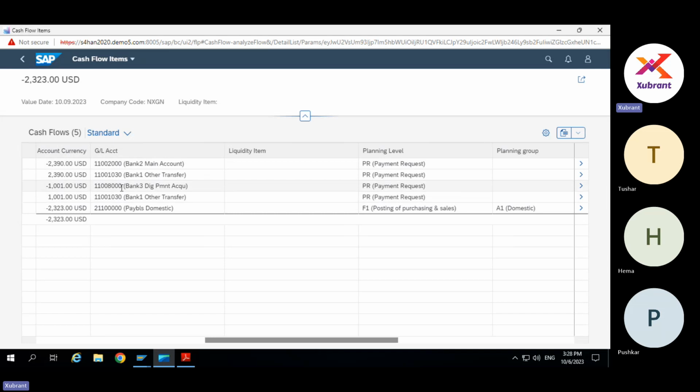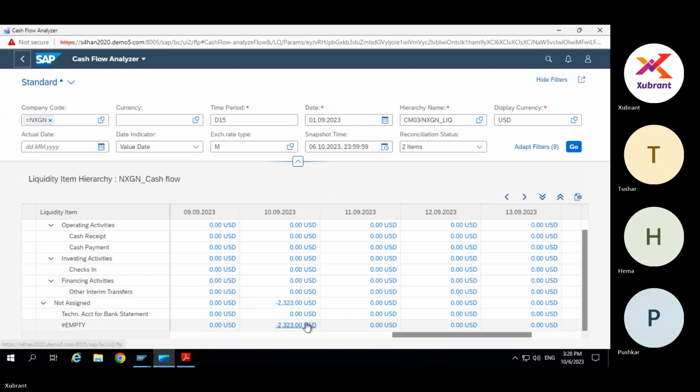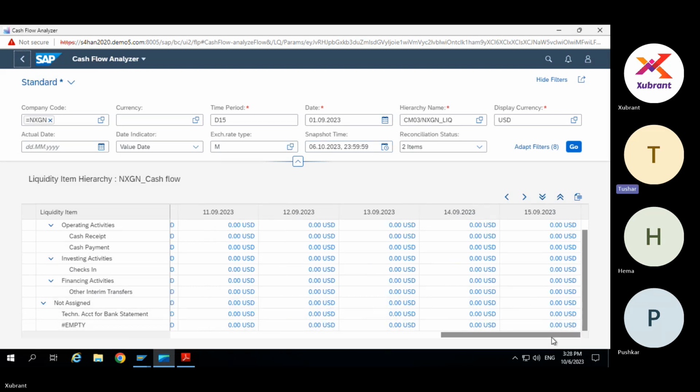Because this is a management report basically, the management is not interested in the last rupee generally. They would be using this report for cash flow planning, so they are happy to have it at the higher level, in totality.